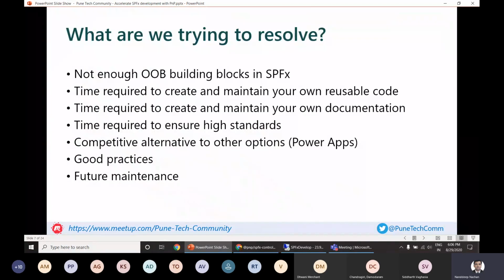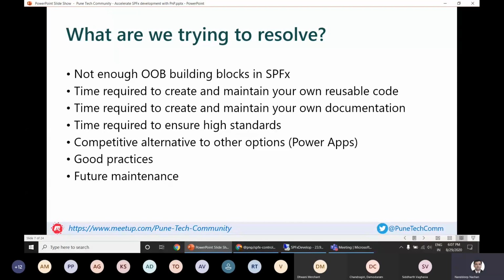Coming to the problem, what are the things that we are trying to resolve? We are mostly SharePoint Framework or SharePoint developers who are transitioning from classic SharePoint to modern SharePoint, and for that we mostly use SharePoint Framework. Whenever we use it, we don't have all of the things which we used to do in classic SharePoint, because modern SharePoint doesn't give that flexibility or those kinds of customization options.